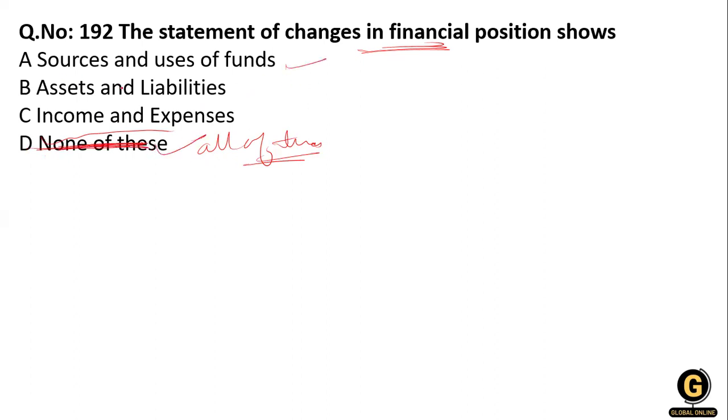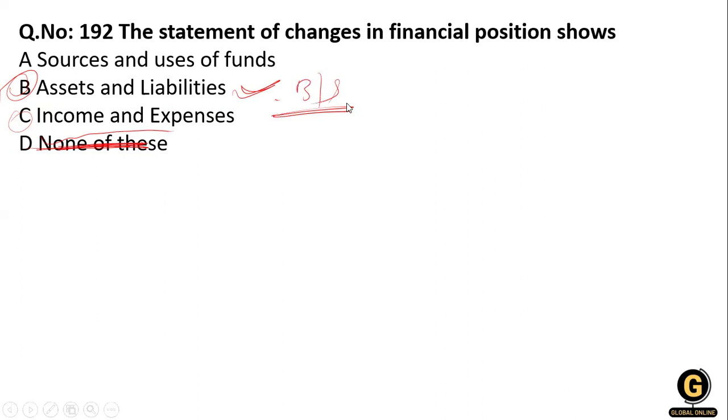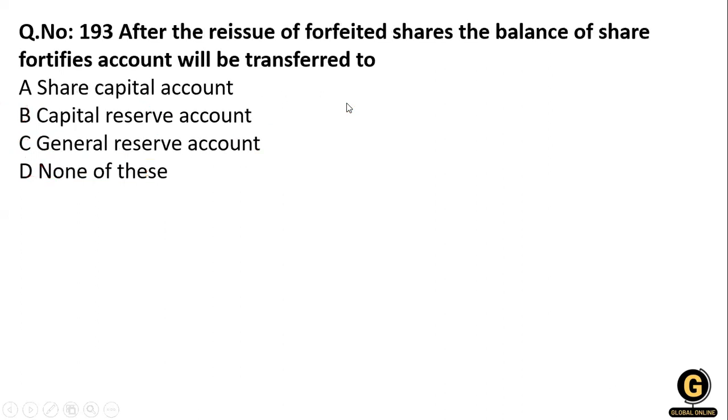Just give me a second. The financial position is shown by the assets and liabilities in the balance sheet. Income and expenditure are in the fund flow statement. Ultimately we can say the balance sheet shows the financial position.